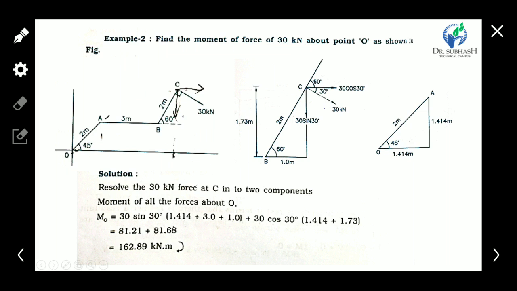So firstly we find out the perpendicular distance.